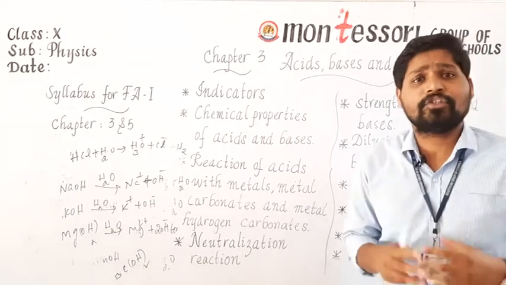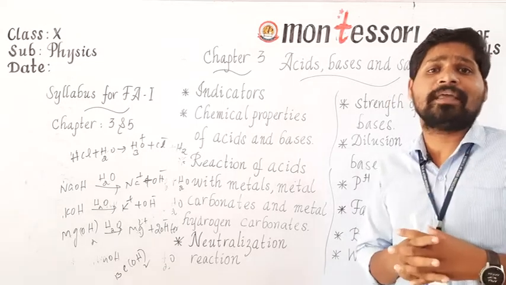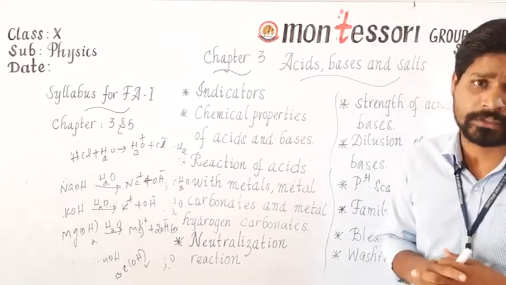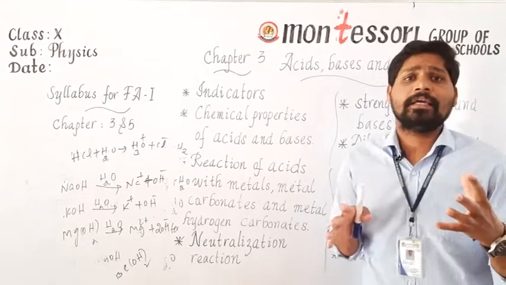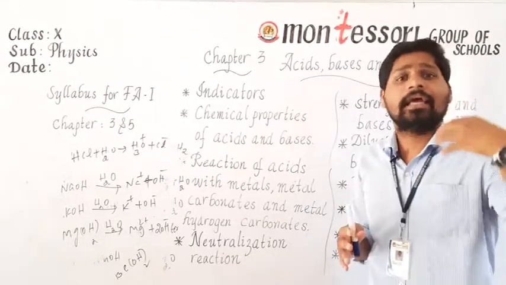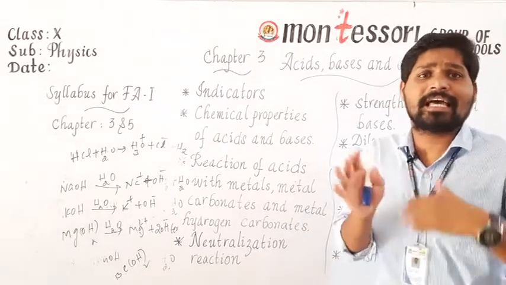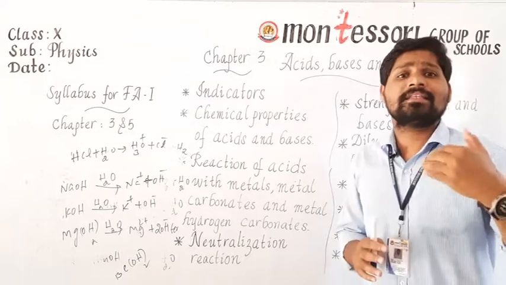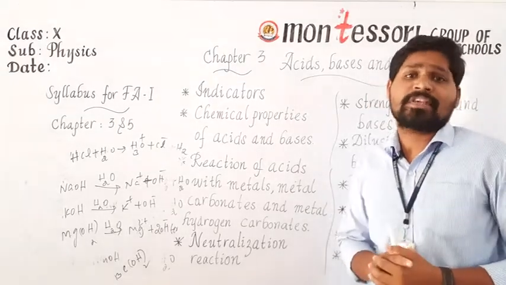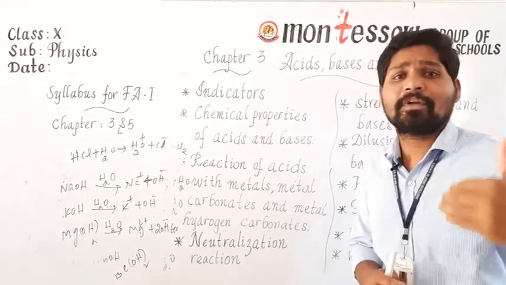Just now we discussed it should be based on the number of H3O plus or OH minus ions produced by the given solution. First, take two acids, CH3COOH and HCl. When you dissolve them in water, HCl produces more H3O plus ions and CH3COOH produces fewer H plus ions.